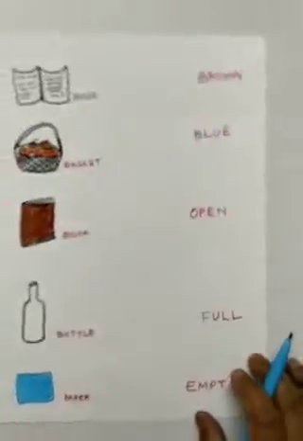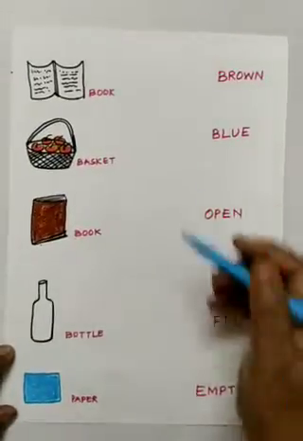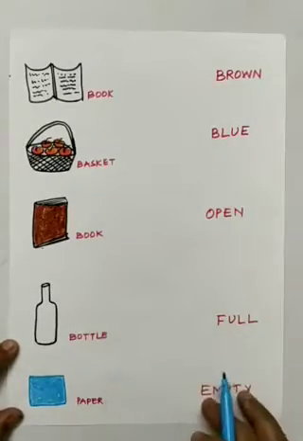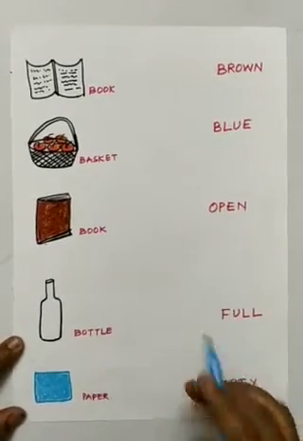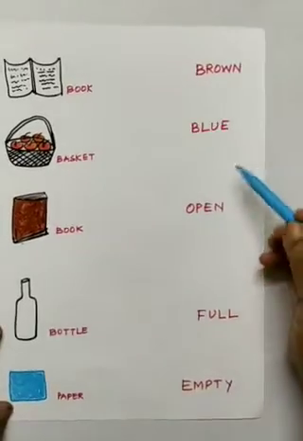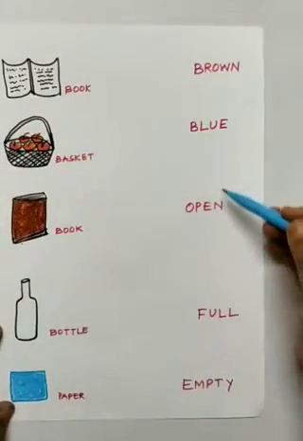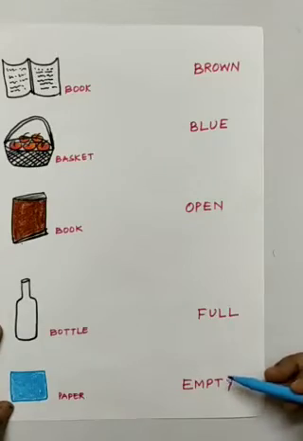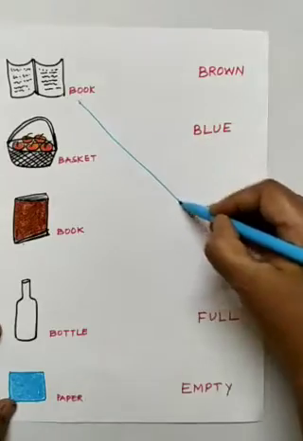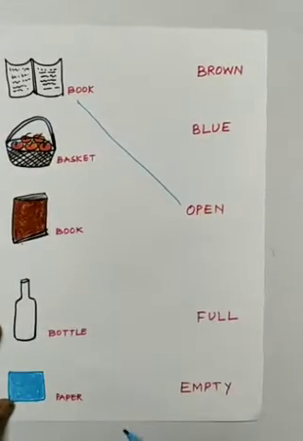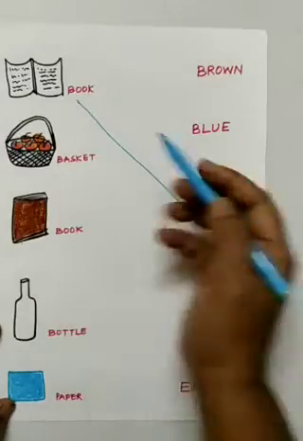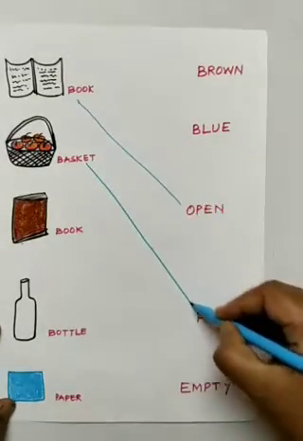Now next, your book, basket, bottle, paper, we have to describe it. Now from the given options only. Now a book, it is an open book, because you can see both the sides. So how is a book? Open book. Basket, here it is full, so we are writing full basket.